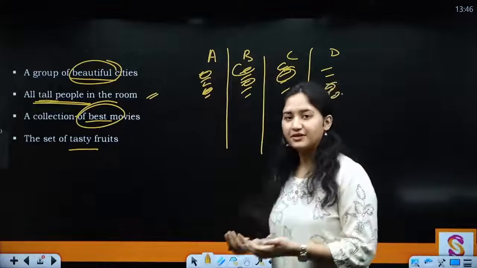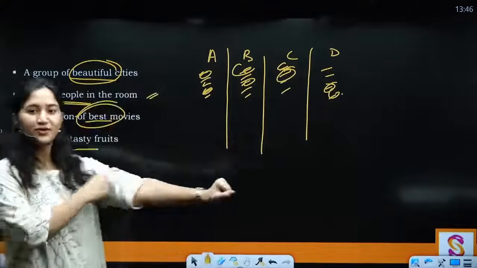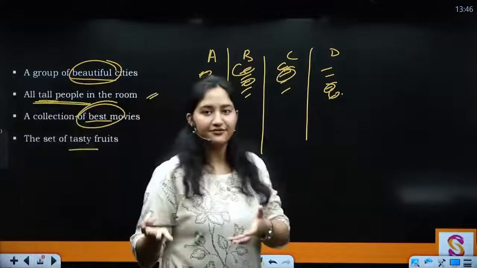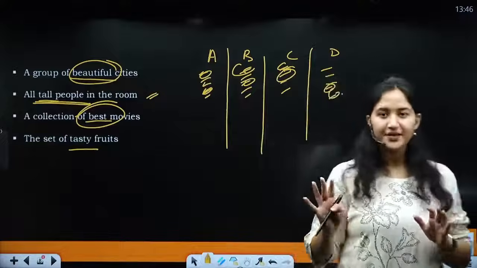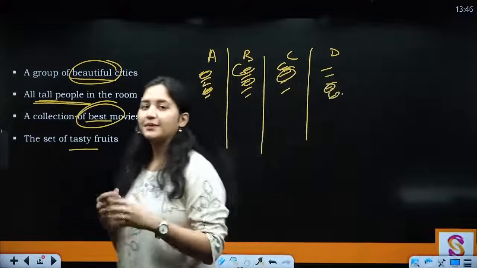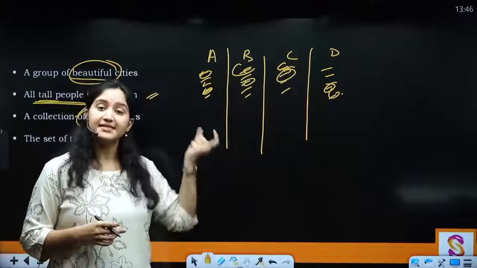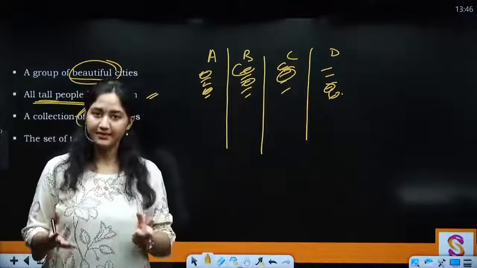Some people might feel that the most tasty fruit is your mango. Some might be very comfortable with bananas and everything, right? So there is whole ambiguity. Ambiguity का मतलब क्या है? Confusion, right? कि आपके पास confusion है, चार लोग बैठ गए तो वो decide नहीं कर सकते that what is going to be the set or what the set is going to look like, right?